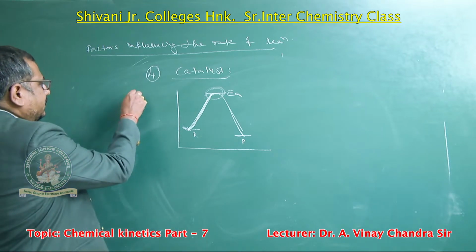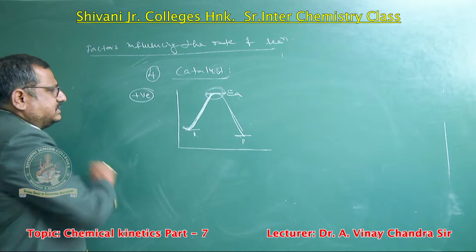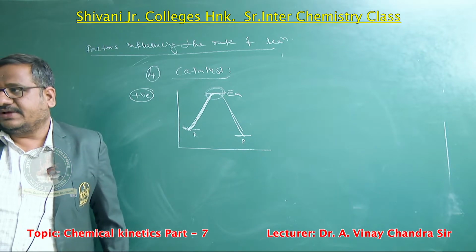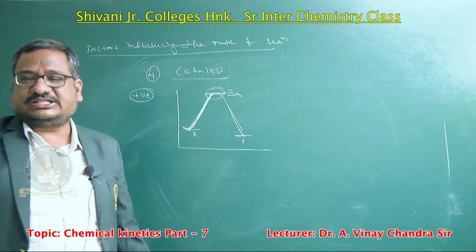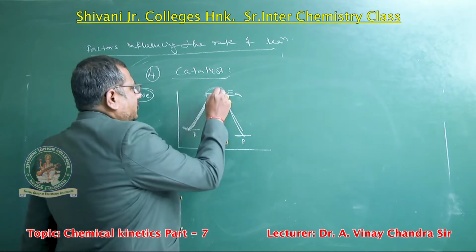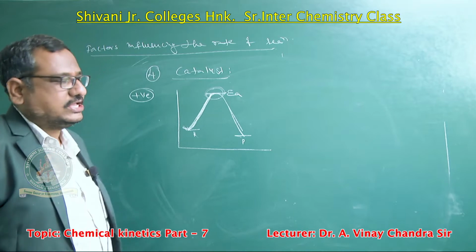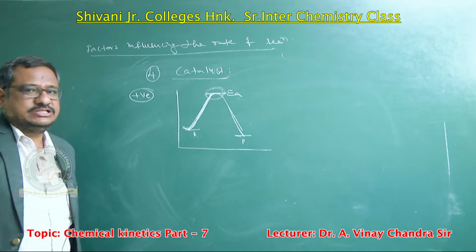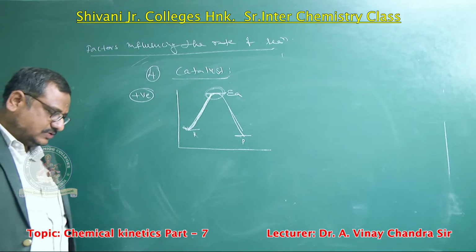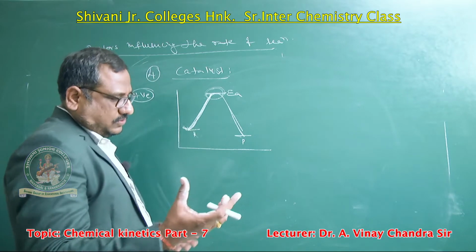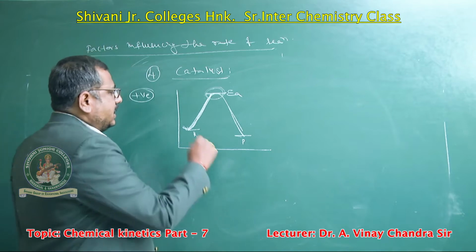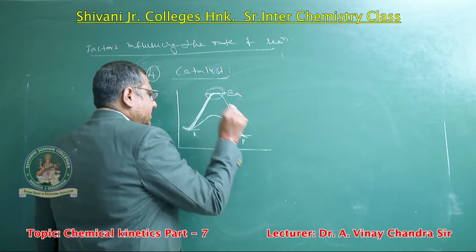There are two types of catalysts: one is the positive catalyst, another is the negative catalyst. With a positive catalyst, the reactant molecules reach the activation energy and convert into product. When we add the positive catalyst, the reactant molecule bonds with it and the activation energy is decreased.